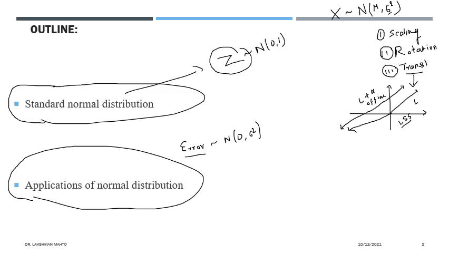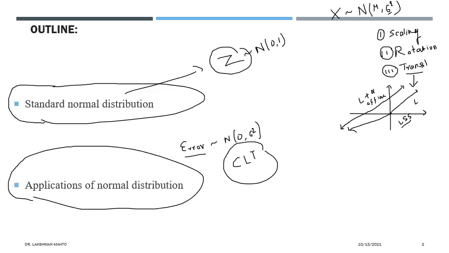It is actually not normally distributed at the ground level. What is happening is that the total error is normally distributed, but if you talk about individual errors, they may not be normally distributed. Only the total error is normally distributed. Why? Because of the central limit theorem, which I will talk about in the next module. Because of this, the total error has a normal or approximately normal distribution with zero mean and some variance.